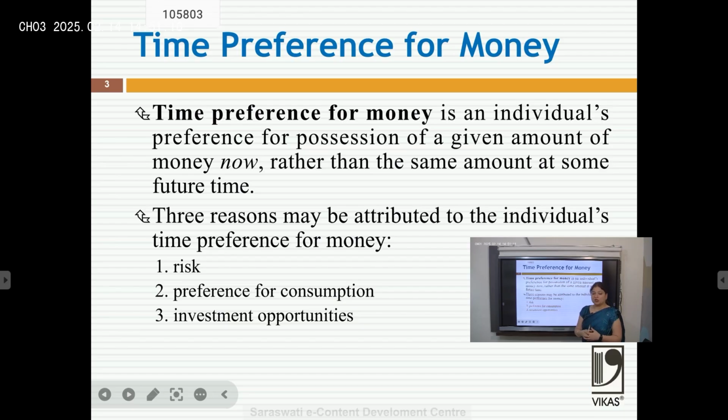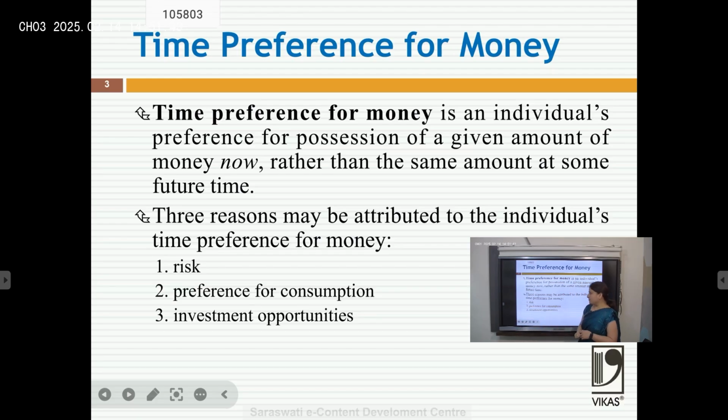This happens because of three reasons. First reason is risk. Whenever you have your money with you right now, it has no risk, but if you are giving it to someone, the value decreases due to future uncertainty as well as inflation. So there is always a risk if you give your money, if you consume today or you consume in future.